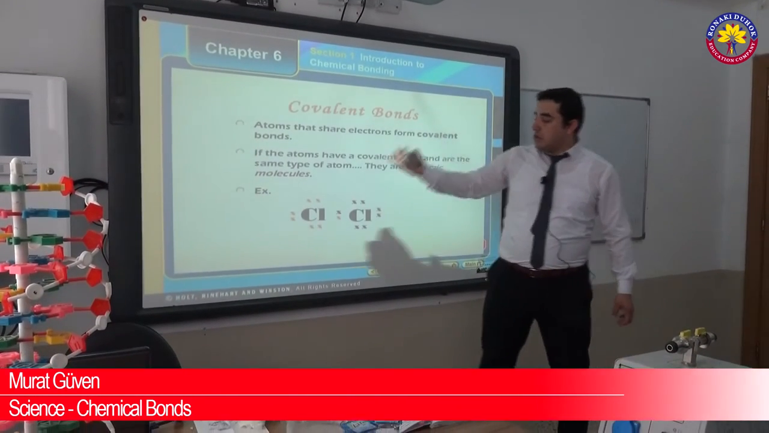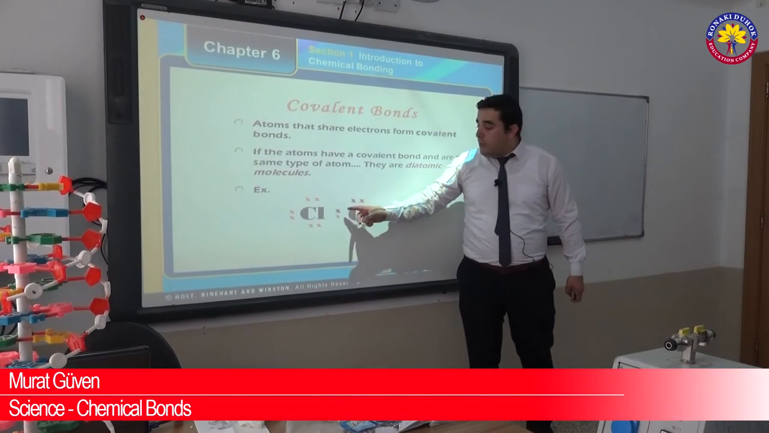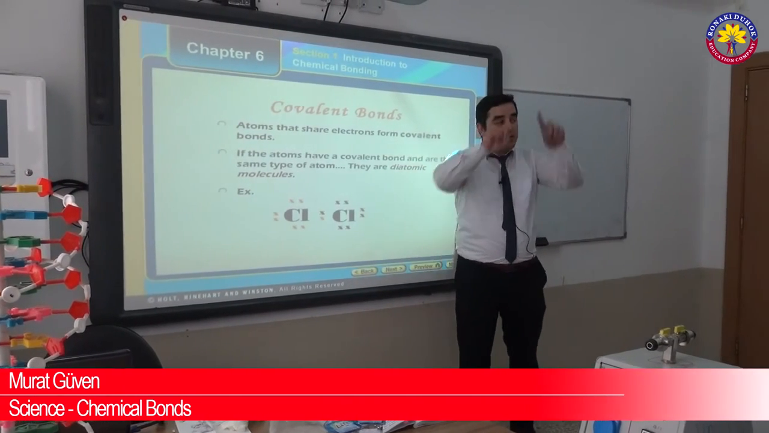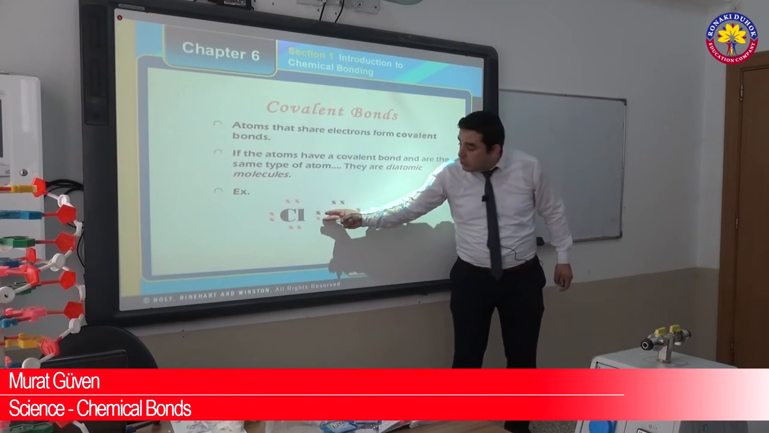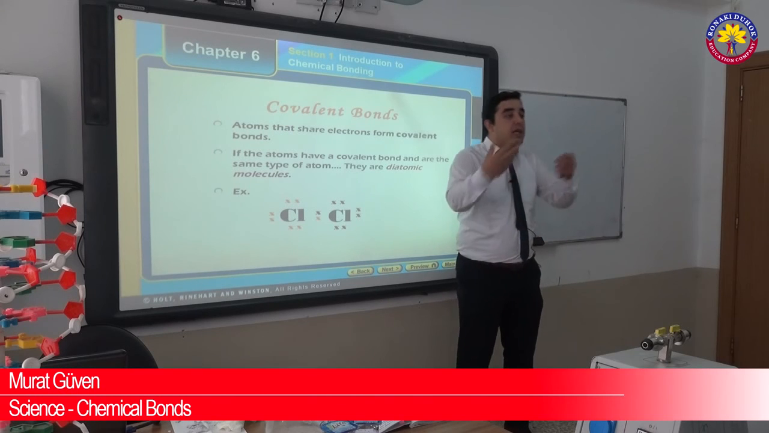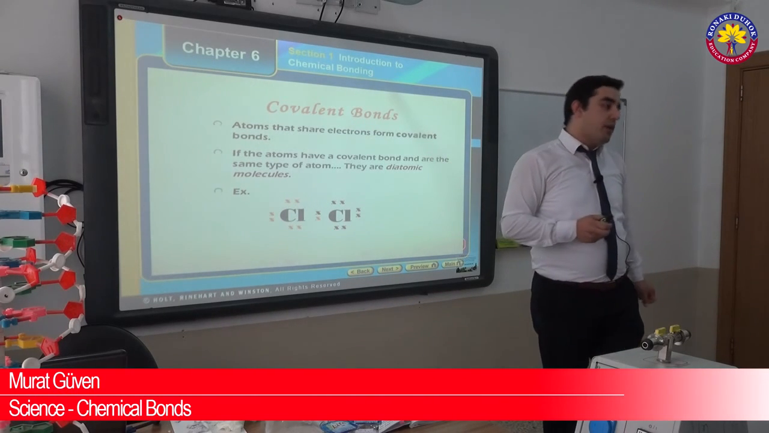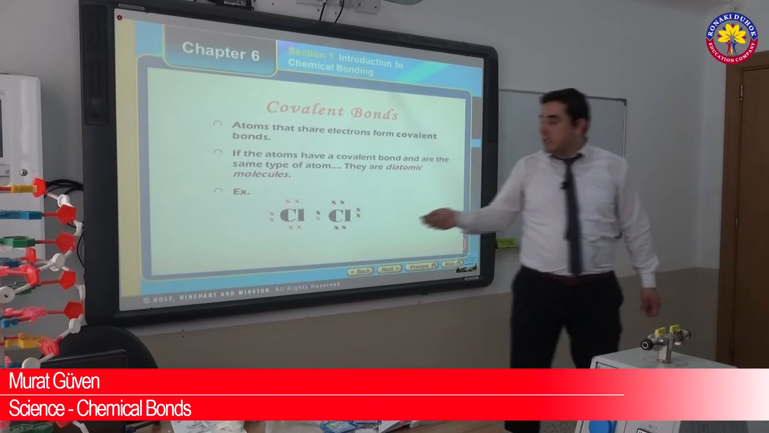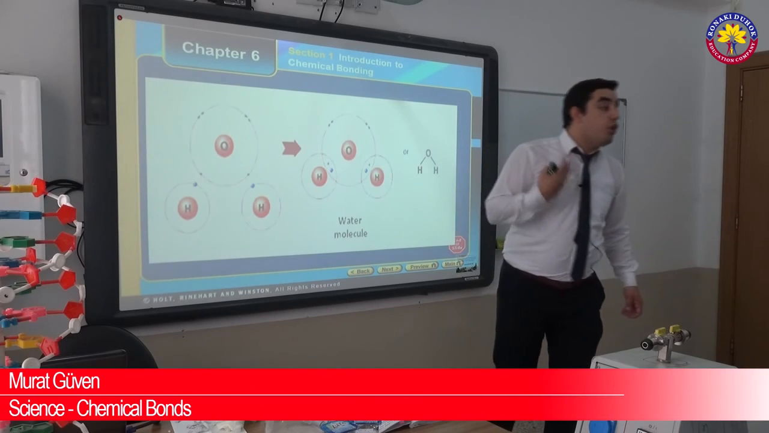Yes. For example, chlorine, and there are two chlorine atoms. Normally chlorine has 7 in the outermost energy level. Also this one has 7. But they use these two electrons together and become full. Because of this, they combine, they form a chlorine molecule. So this is, as you see, the example of covalent bond. The other example of the covalent bond is water.